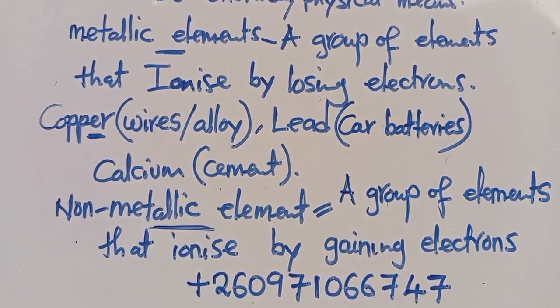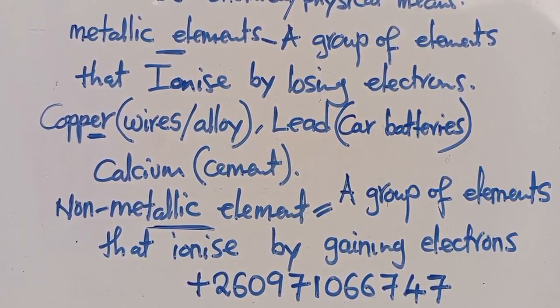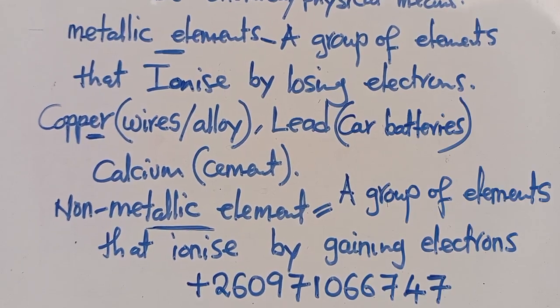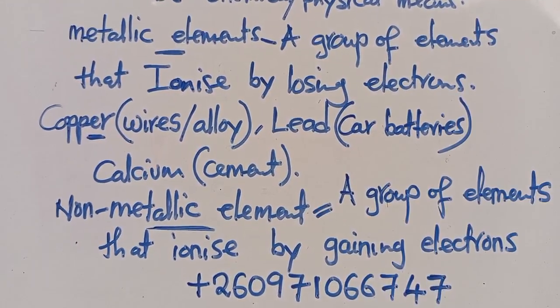Examples of non-metallic elements: we have fluorine. Fluorine is found in toothpaste. We have things like oxygen that is found in respiration. We have helium that we find in weather balloons.